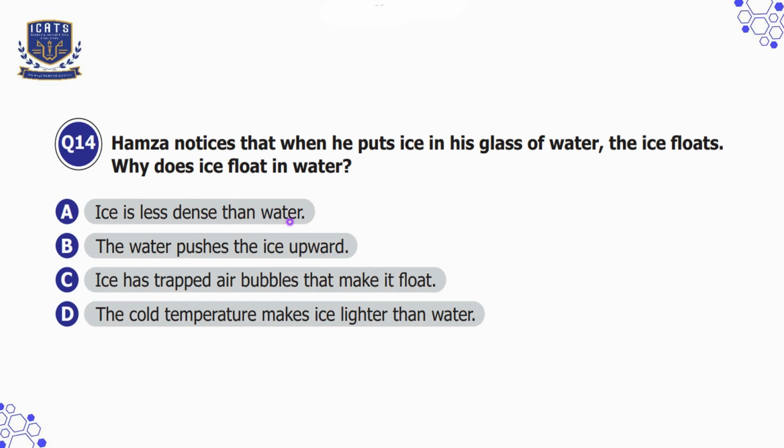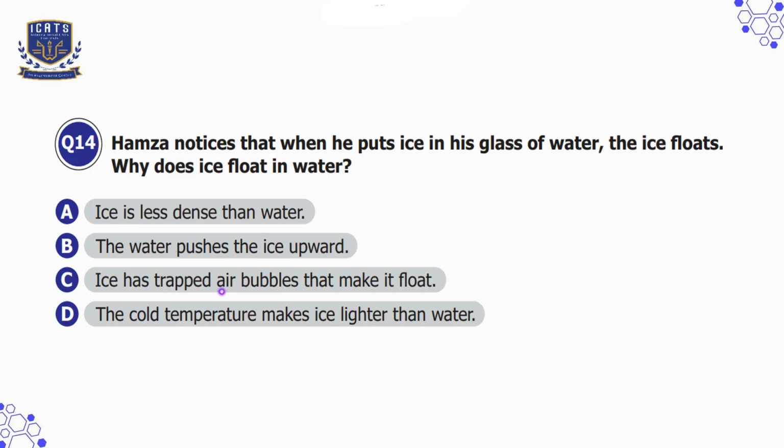So option A is ice is less dense than water, which is correct because this is a scientific reason that why ice floats. So we choose option A as our correct answer, but let's read the option B, C, and D as well. Option B is the water pushes the ice upwards. So that is incorrect because buoyant force acts on all submerged objects. But the key reason ice floats is that it has lower density.